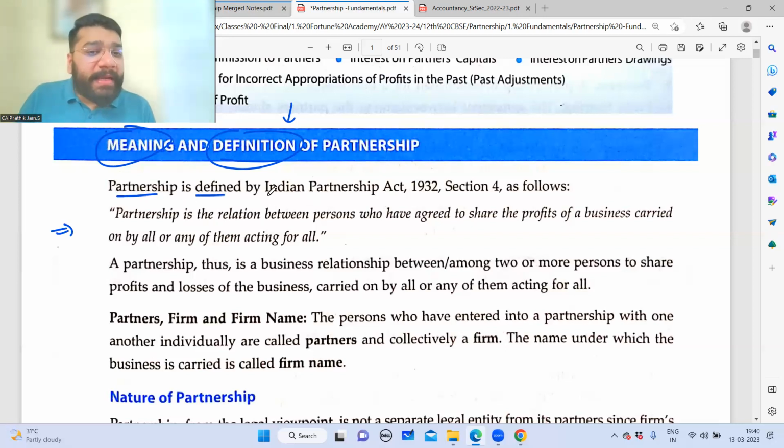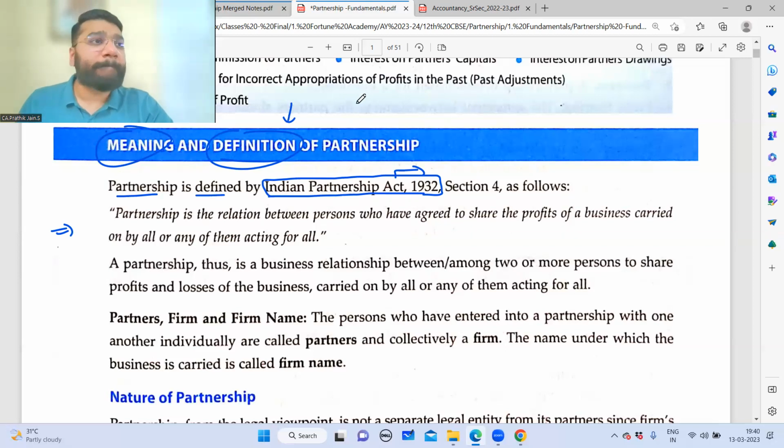Partnership is defined in the Indian Partnership Act 1932. Now, Indian Partnership Act 1932. Can somebody tell me what this could be? I'm asking you, what is this act? What does act mean? It's a law, sir. It's a law book. It's a rules and regulations book. If I have to tell you in the local language, local meaning, it is basically a rule book.